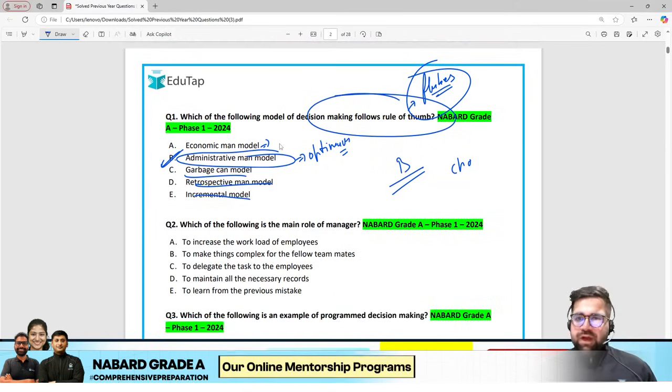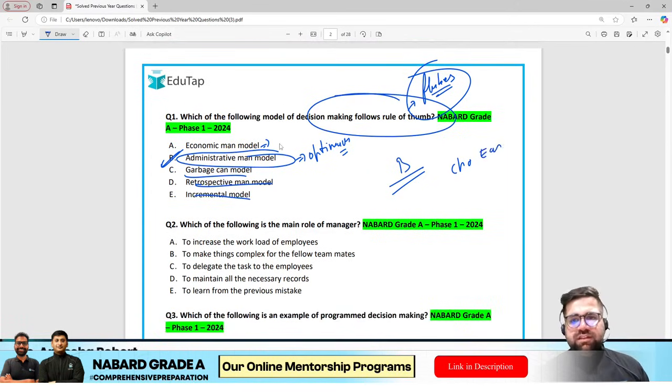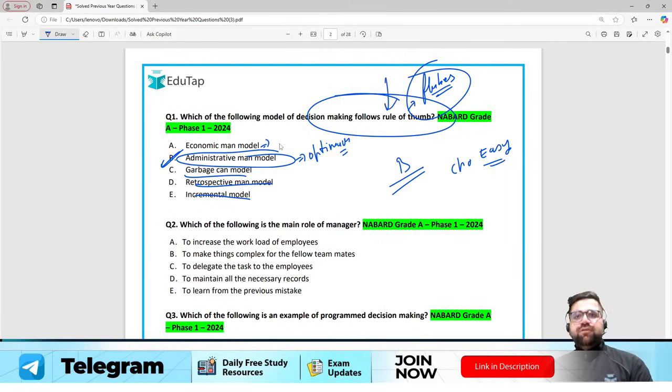So I hope you got it, and according to me this question is easy because it clearly says that you have to identify the model which follows the rule of thumb. There is only one such model, which is administrative.